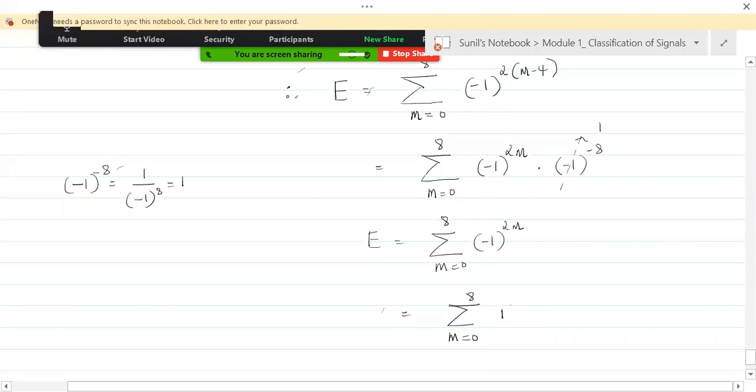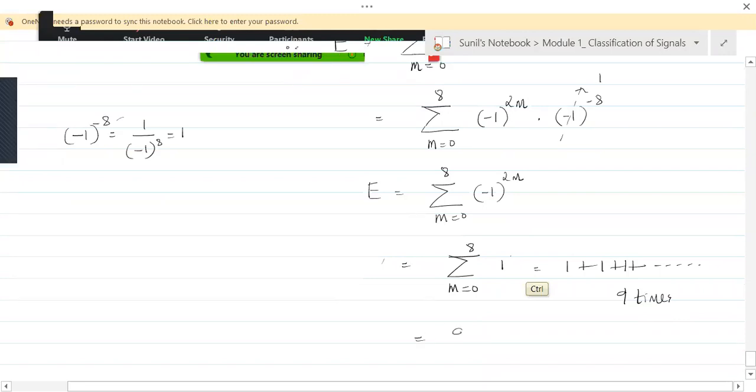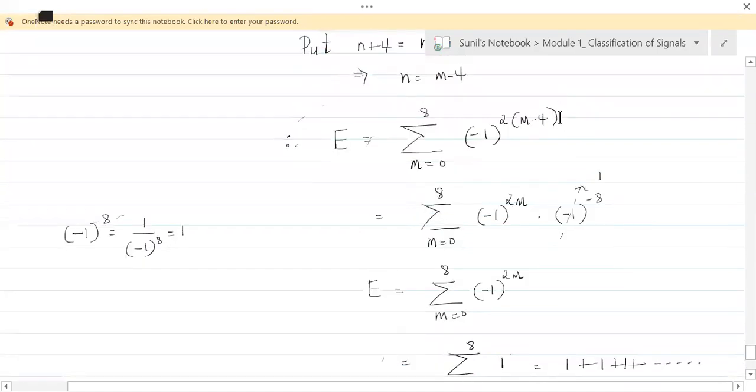Now you will be adding this 1 how many number of times? 9 number of times. So it's as good as doing 1 plus 1 plus 1 plus, 9 times. So what would that be? That would be 9. So the energy of that signal is 9 joules. Is it okay with you? This is how we can do this energy calculation or deal with this summation.